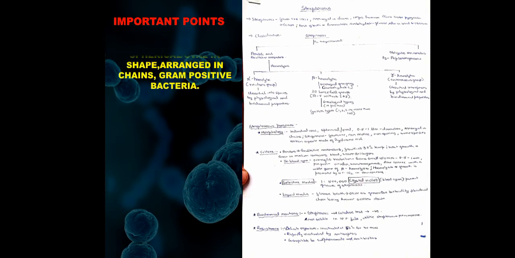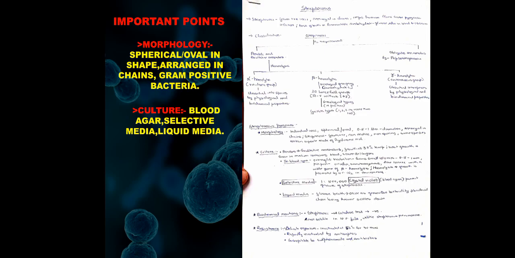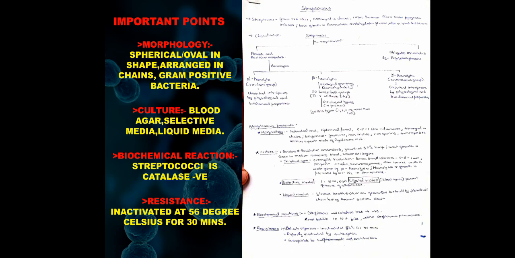So the takeaway message from this slide is: the morphology is spherical or oval in shape, arranged in chains, and gram-positive in nature. The culture will include blood agar, selective media, and the liquid media. The biochemical reactions will include that streptococci is a catalase negative organism, and the resistance is that it is inactivated at 56 degrees Celsius for 30 minutes.